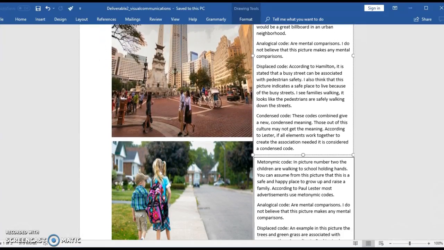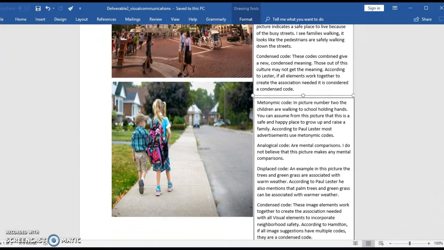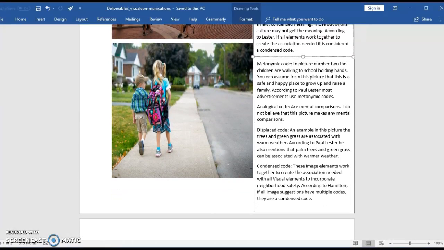Next, we can analyze the suburban billboard that I chose. The Metonymic Code. In this picture, the children are walking to school holding hands. You can assume from this picture that it is a safe and happy place to grow up and raise a family. According to Paul Lester, most advertisements use this code.